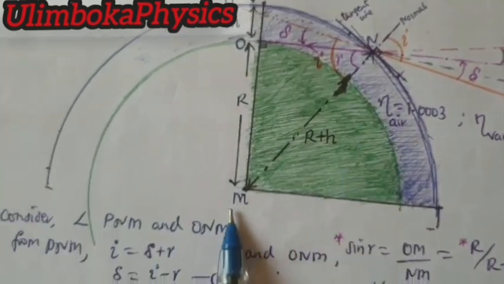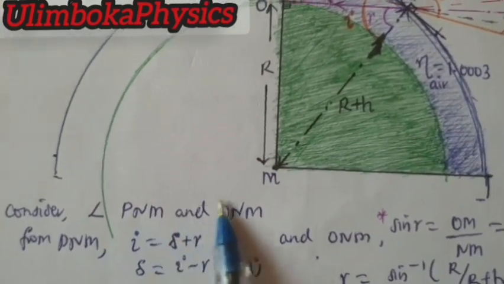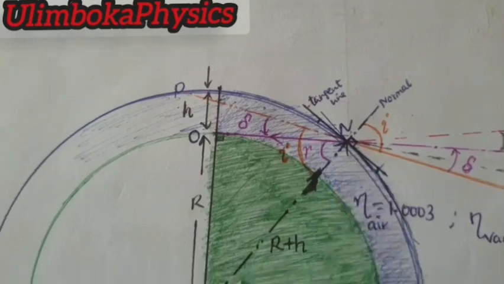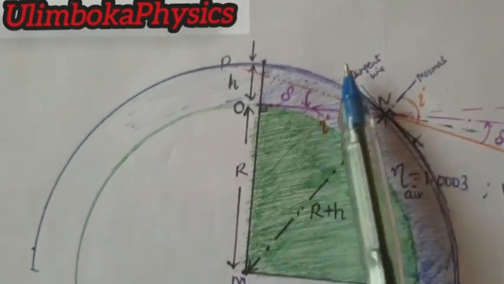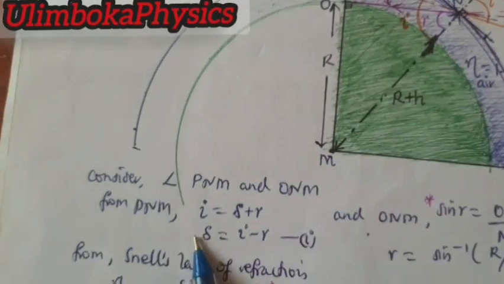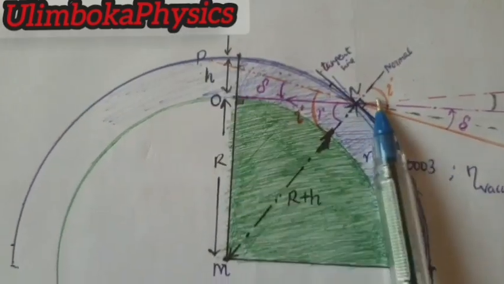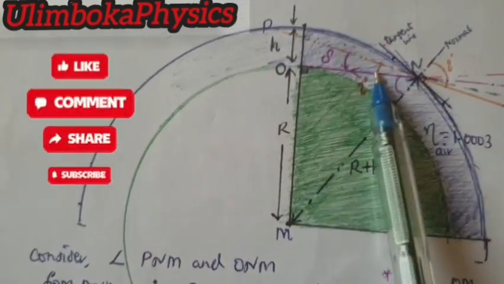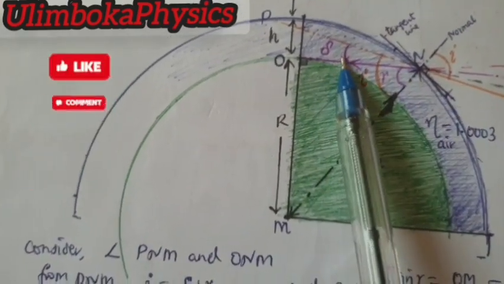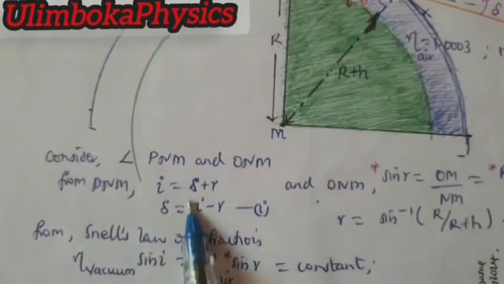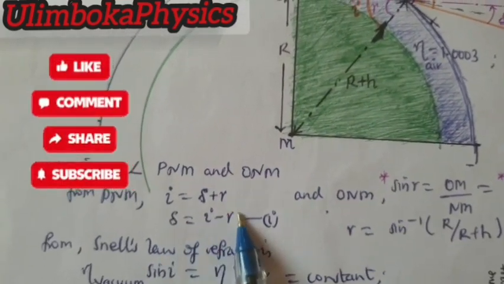Consider triangle PNM and triangle ONM. From triangle PNM, the incidence angle is equal to the sum of delta plus r, so delta is equal to incidence minus r.